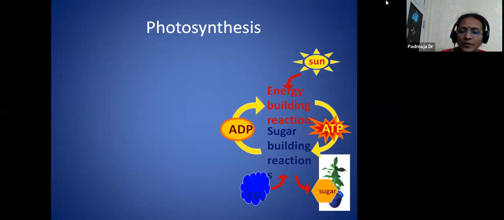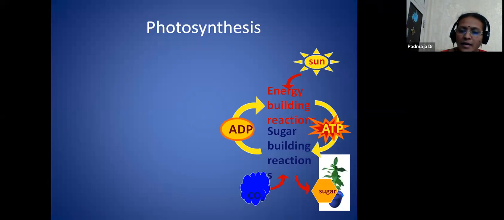And here, if you see this one, how the energy is coming from the sun, and this is the total reaction. In photosynthesis, there are two reactions: one is the light reaction, another is the dark reaction. In the light reaction, energy is captured and ATP is formed, and NADPH.